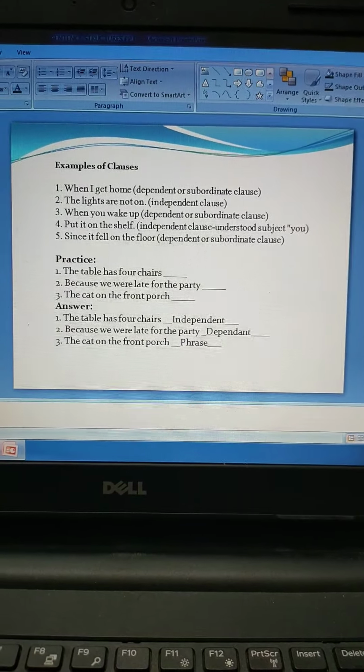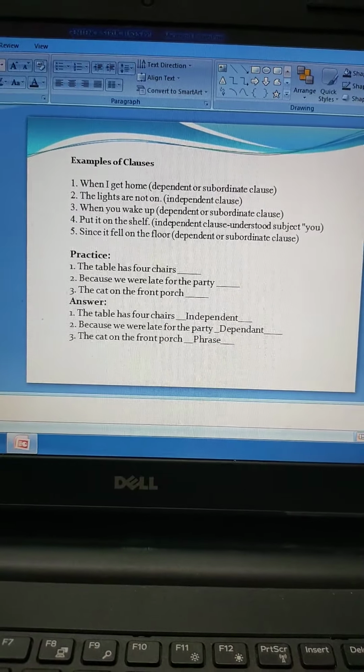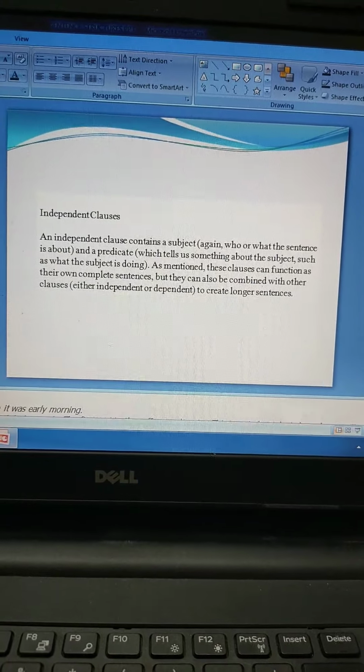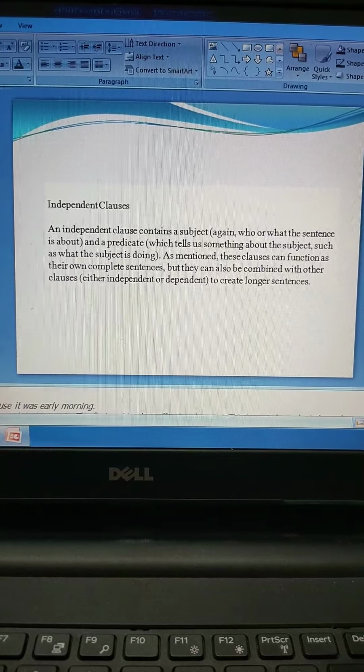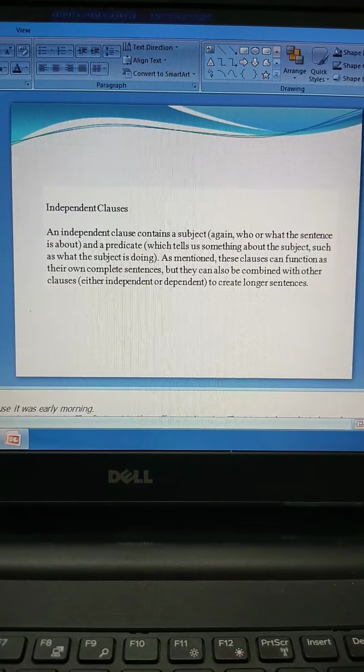And then the cat on the front porch. The cat on the front porch does not have a subject. It does not have a verb. It is a phrase. Alright. So this is how we are going to discuss clauses and phrases. Now coming to independent clause. An independent clause contains a subject, and it also contains a predicate.